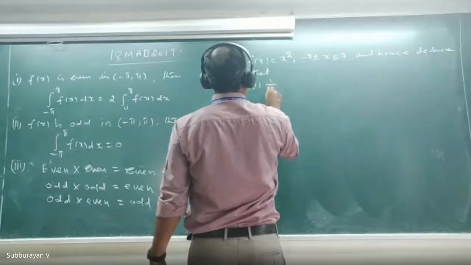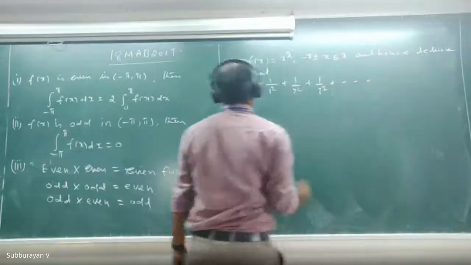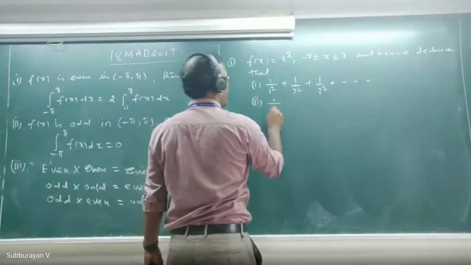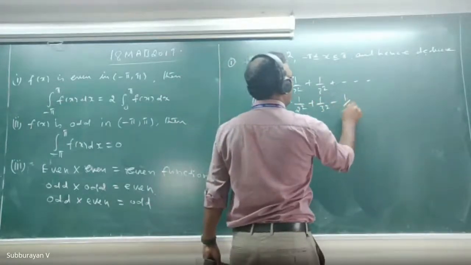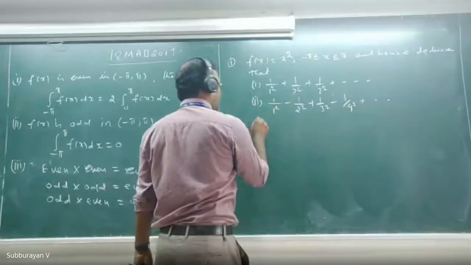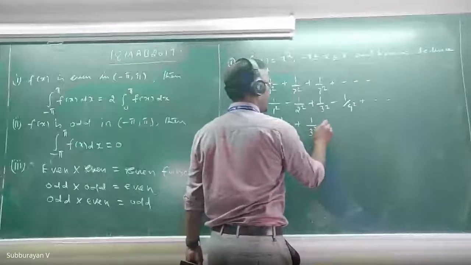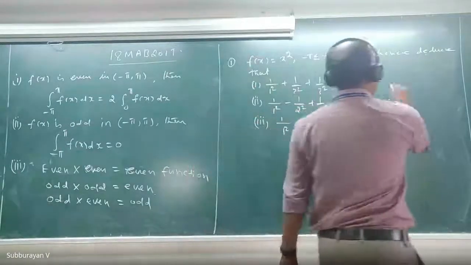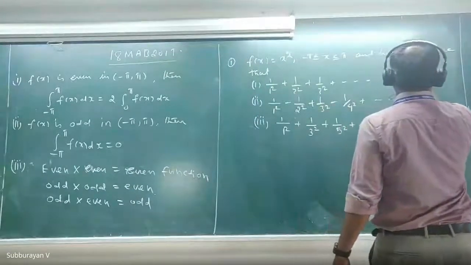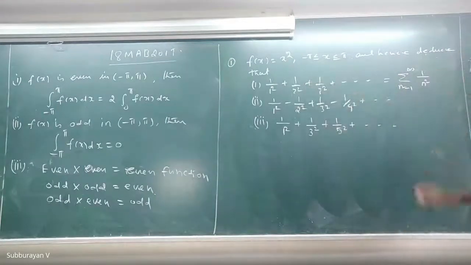first one, 1 by 1 square plus 1 by 2 square plus 1 by 3 square plus and so on. And the second one is 1 by 1 square minus 1 by 2 square plus 1 by 3 square minus 1 by 4 square plus and so on. And the third one is 1 by 1 square plus 1 by 3 square plus 1 by 5 square plus and so on. So this can also be written as summation n equal to 1 to infinity 1 by n square. This series is the same as this summation notation.